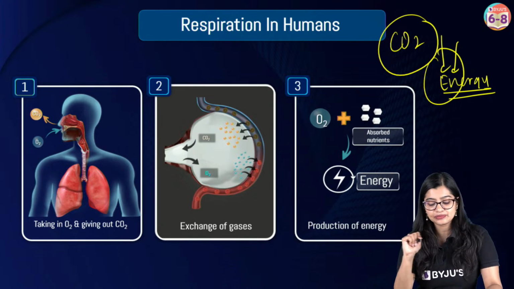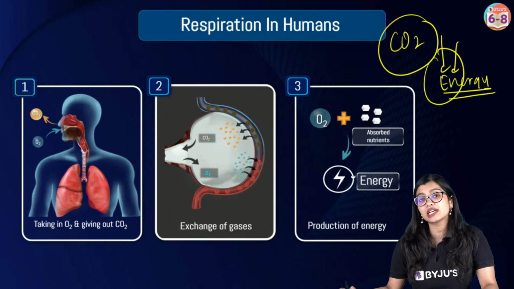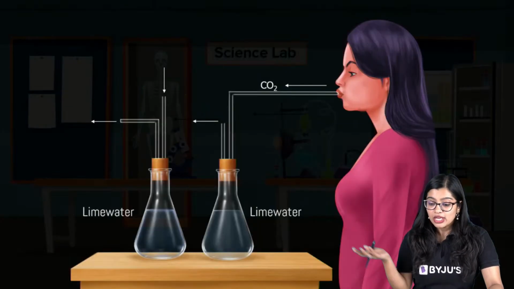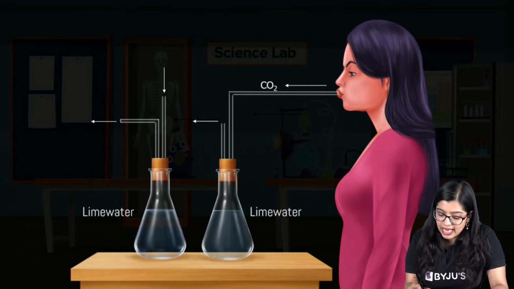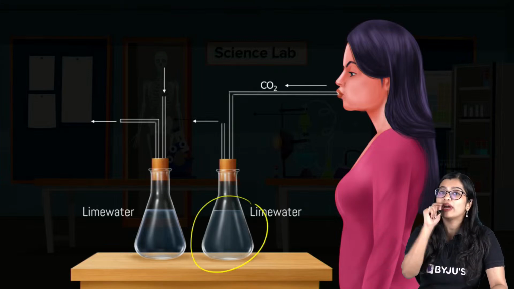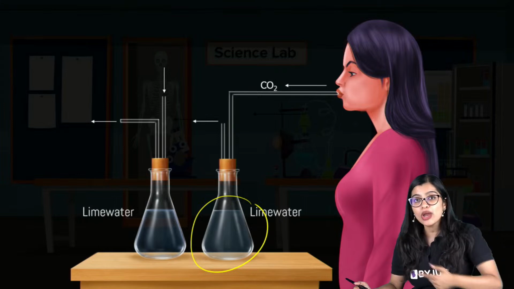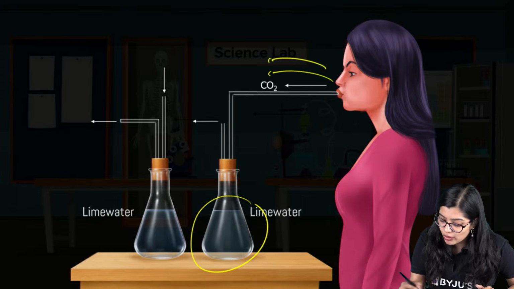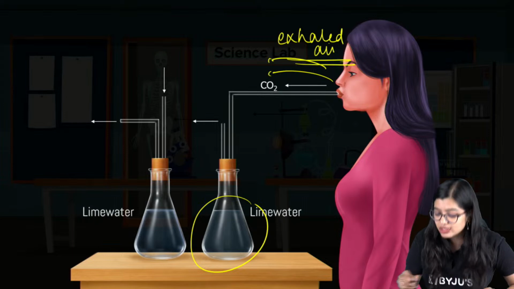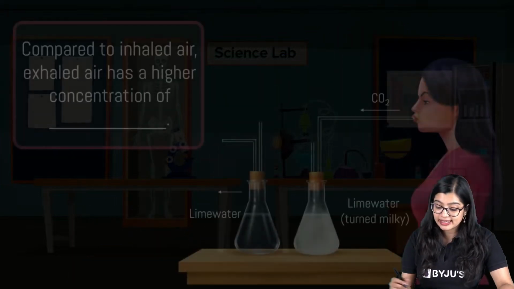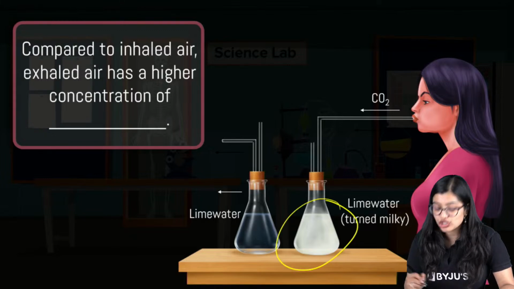Yes? Now somebody, Disha, was asking me, ma'am, how do we know that carbon dioxide is given out during exhalation? So that is where our lime water test comes into the picture. If you take lime water and you blow into the lime water, when you are blowing out, you are giving out exhaled air. And when you give out this exhaled air, we see that this lime water turns milky, right? There's a change in color.